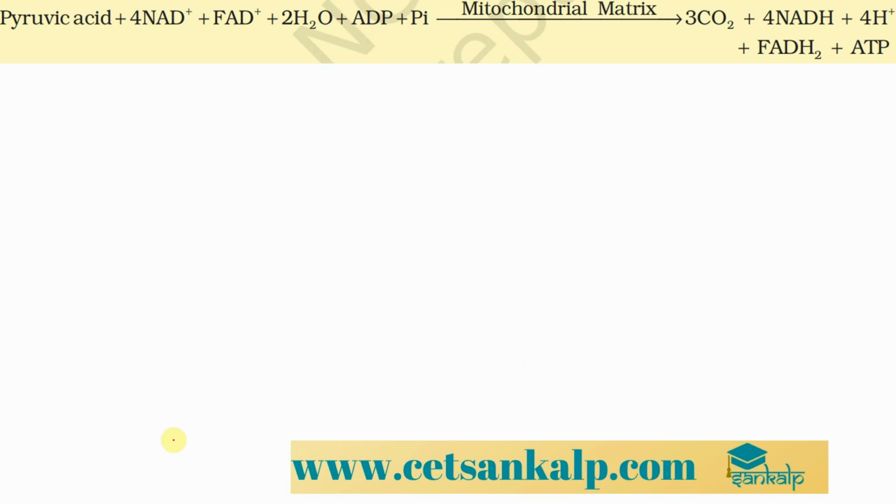That is the pyruvic acid and 4 NAD plus, one single pyruvic acid and one single FAD plus, with 2 water molecules and a single ADP.